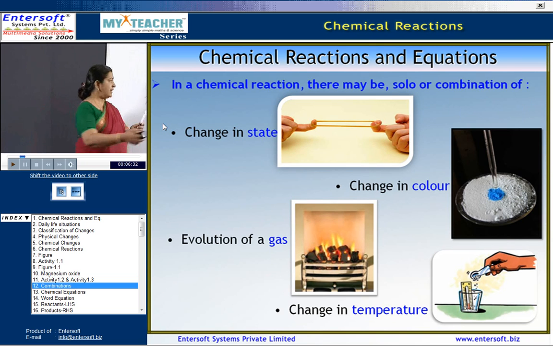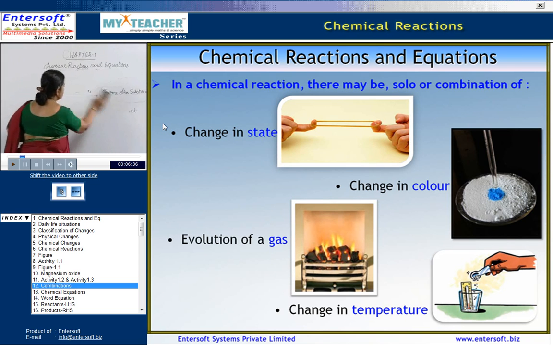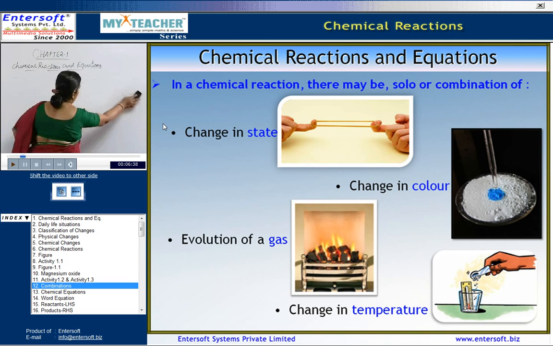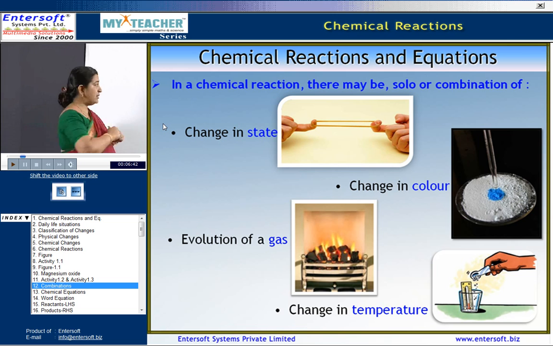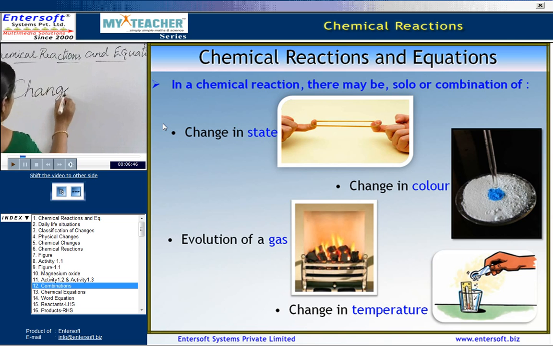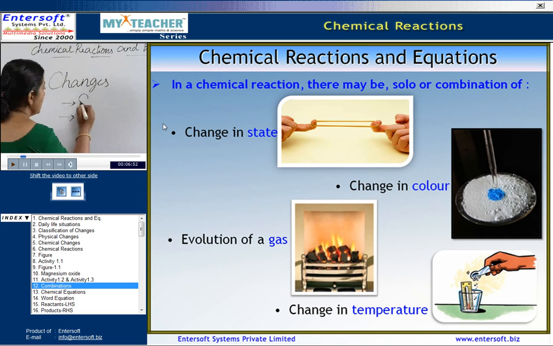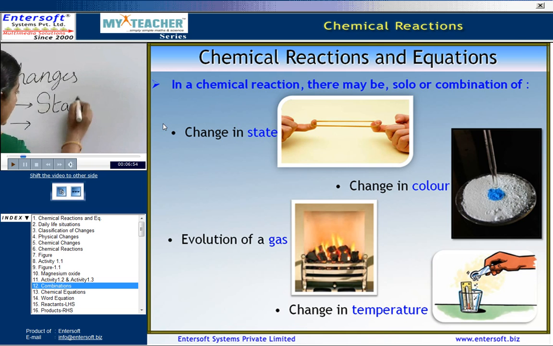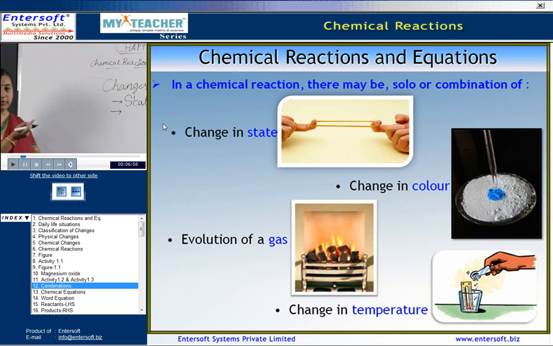So, when there is any change in any reaction, what could the change be with respect to? Now, let us see what the change is. So, when the chemical reaction takes place, the changes that take place could be, number one, with respect to their state. When we took the magnesium ribbon, initially it was solid and ribbon in form.